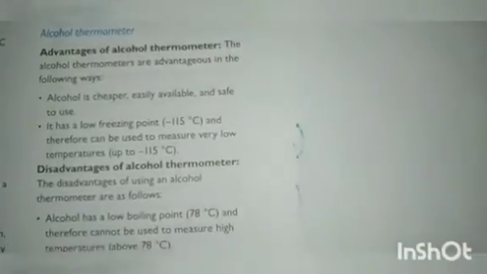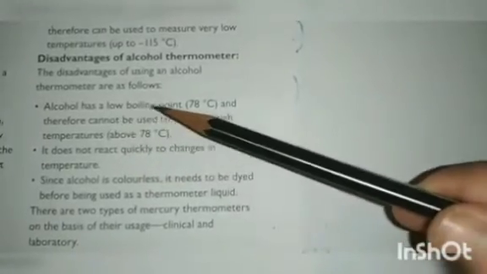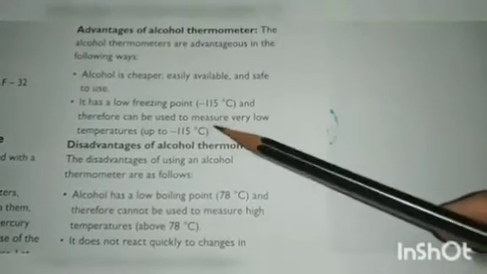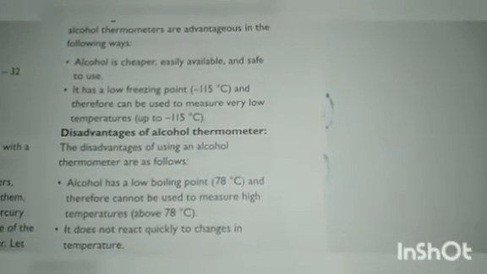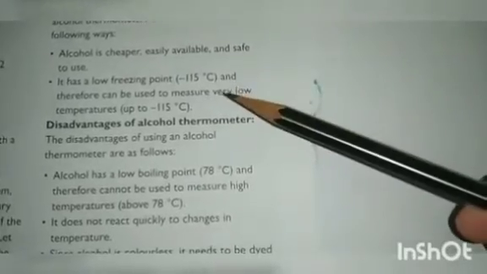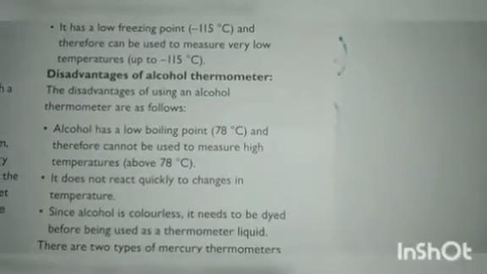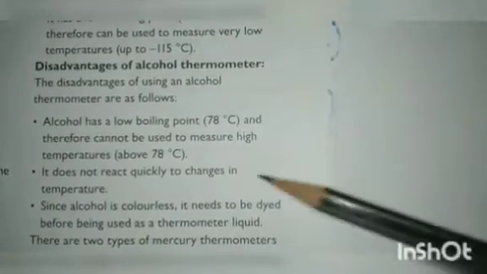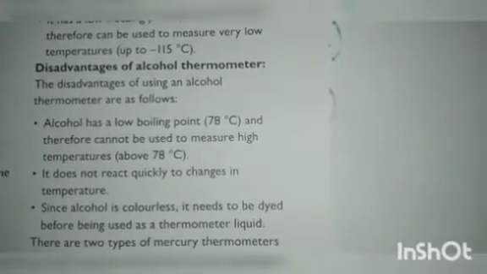And coming to the disadvantages. First, alcohol has a low boiling point. Here you can see it has a freezing point, meaning water can convert into ice. Boiling point means when you heat the water, it will start evaporating, turning into vapour.